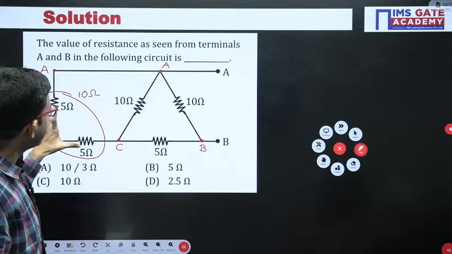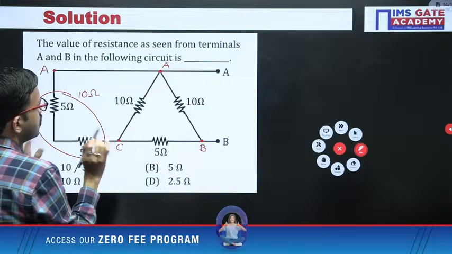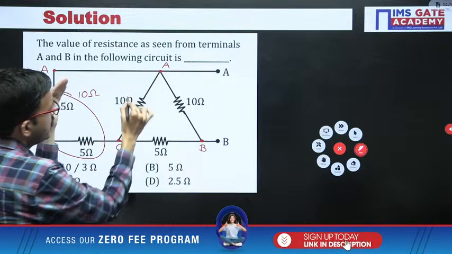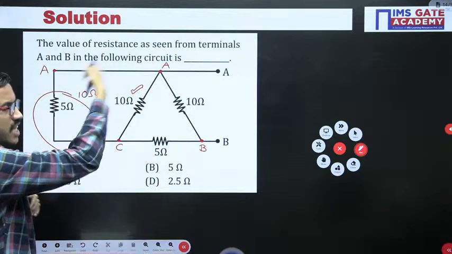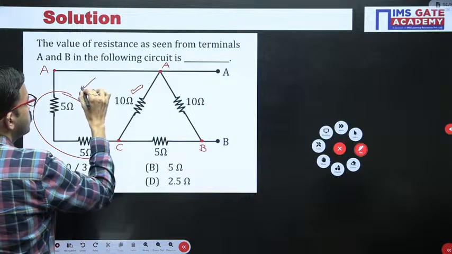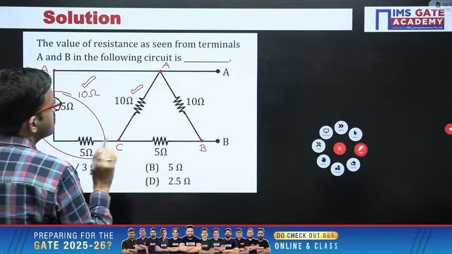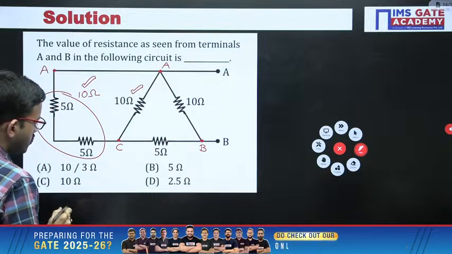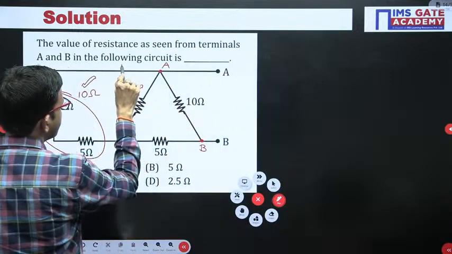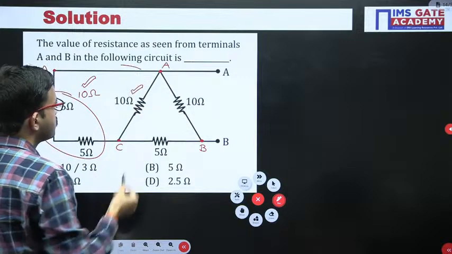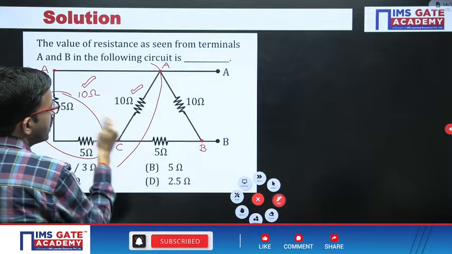Now once you have the equivalent resistance as 10 ohm, these two points are the same, and you can observe between A and C we have a 10 ohm resistor in this path, and one more path between the same terminals A and C, we have a 10 ohm resistor. That means these two are connected in parallel. So 10 parallel with 10 means 5 ohm. Up to here I am keeping 10 parallel with 10, that is 5 ohm.